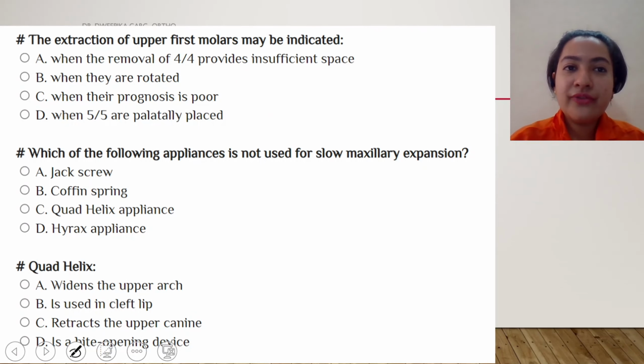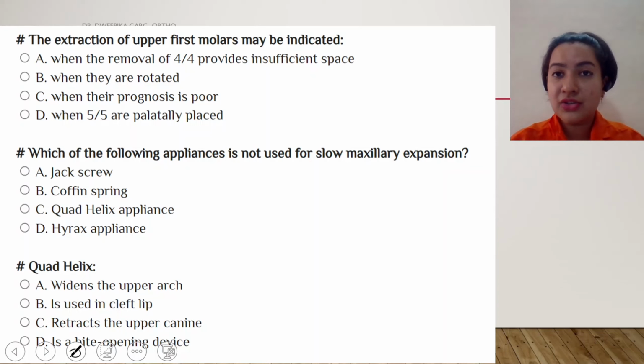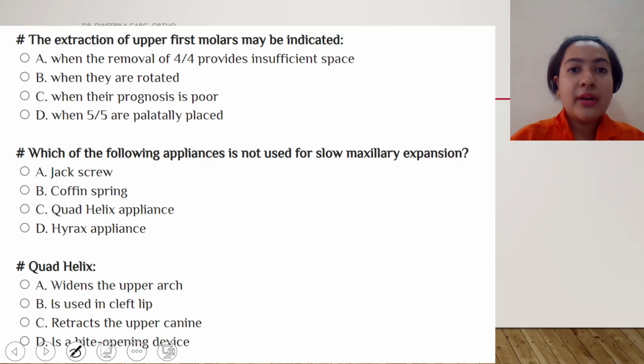The extraction of upper first molar may be indicated. They are talking about extraction of molar, which is a very critical decision which has to be taken. It may be indicated when the removal of 4-4 provides insufficient space, when they are rotated, when their prognosis is poor, or when 5-5 are palatally placed.